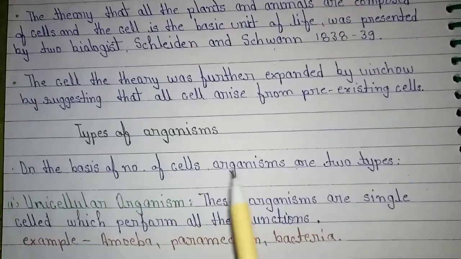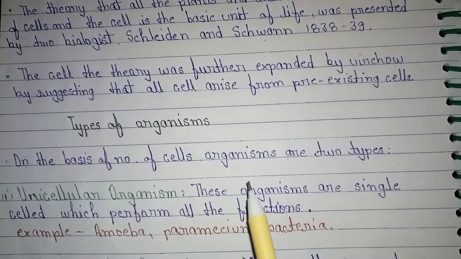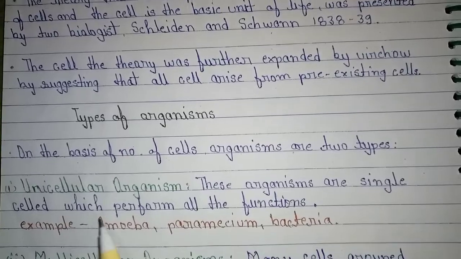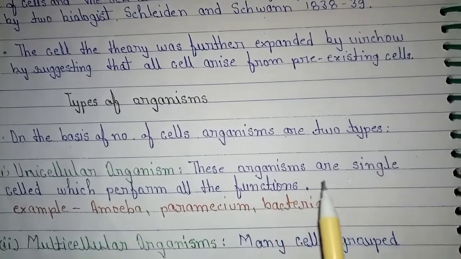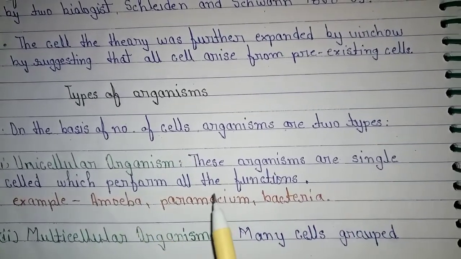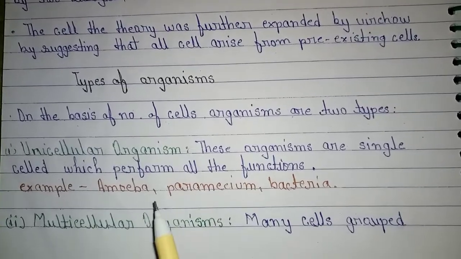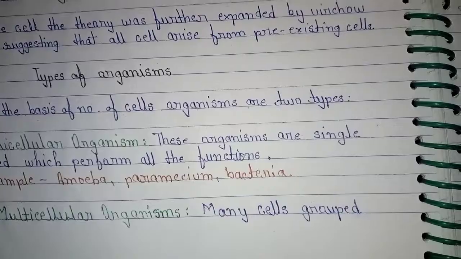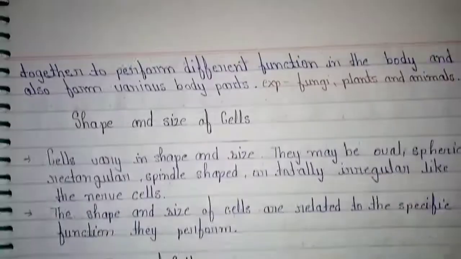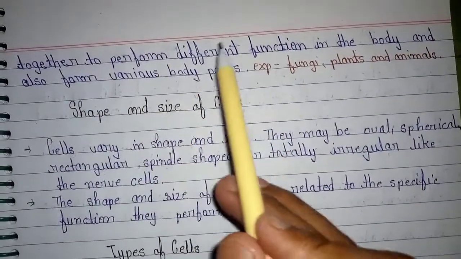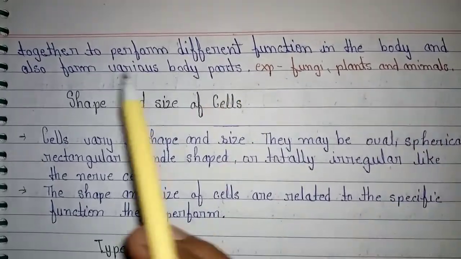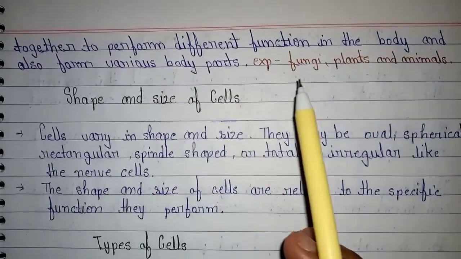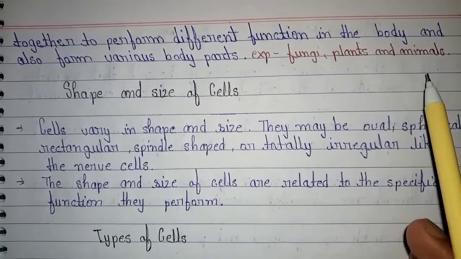Types of organisms. On the basis of the number of cells, organisms are of two types. Unicellular organisms: these organisms are single celled and perform all the functions. Example: amoeba, paramecium, bacteria. Multicellular organisms: many cells grouped together to perform different functions in the body and also form various body parts. Example: fungi, plants and animals.